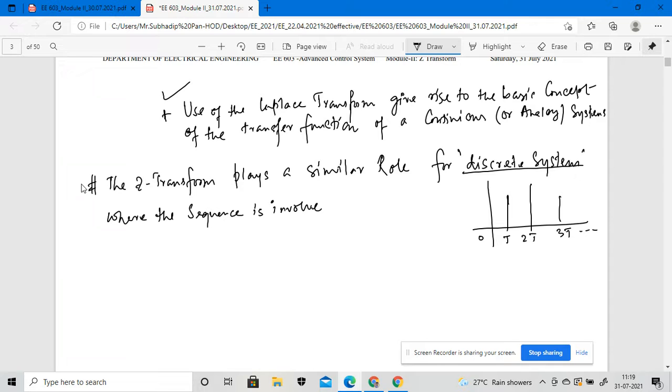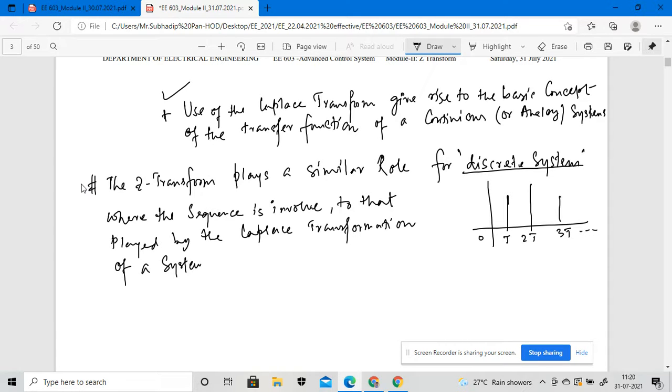Where a sequence is involved, the Laplace transformation is applied to a system where the basic variable t is continuous.